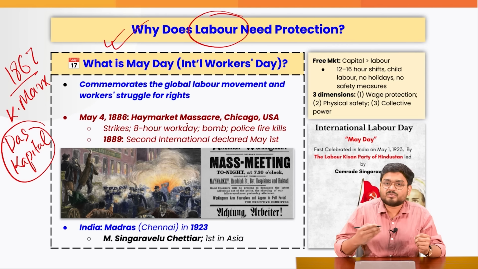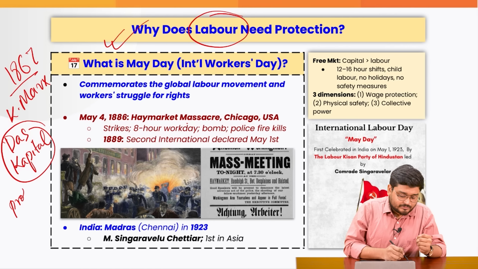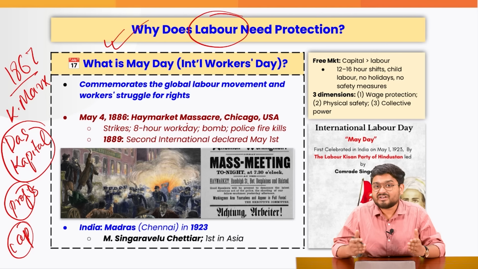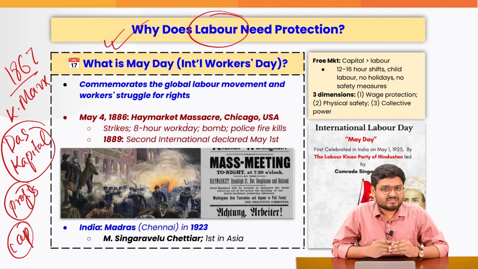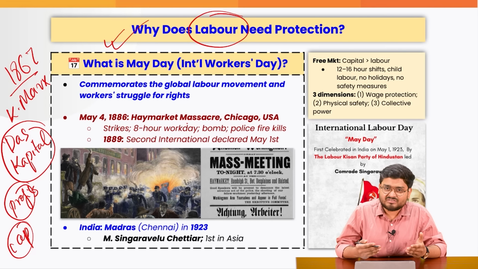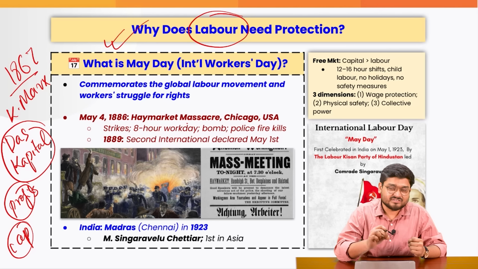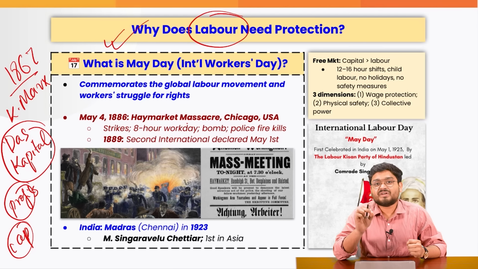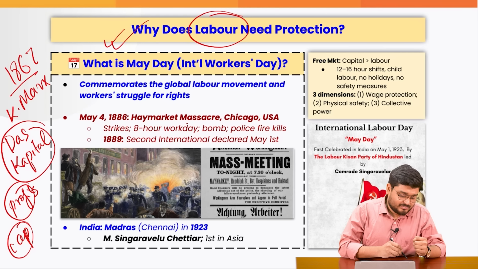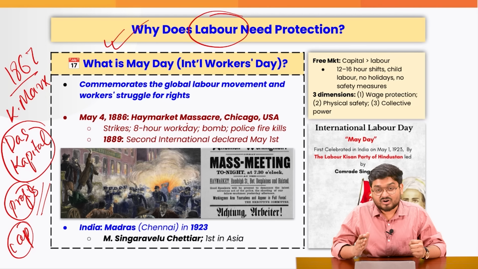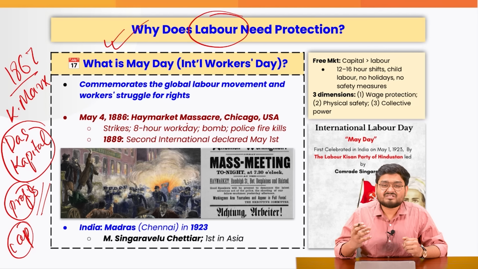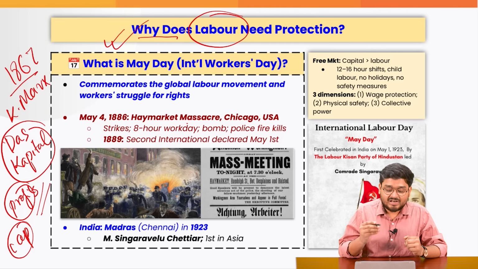In it, he proposed that the profits earned by the capitalists are nothing but the exploitation of the labor, because the capitalists devise all the policies and implement them, and at the ground level it is the workers who work overtime, who are not given any holidays, who are not given minimum wages, and just that goes as profits into the pockets of the entrepreneurs or the capitalists in general. And that is exactly the basic background of the International Labour Day.